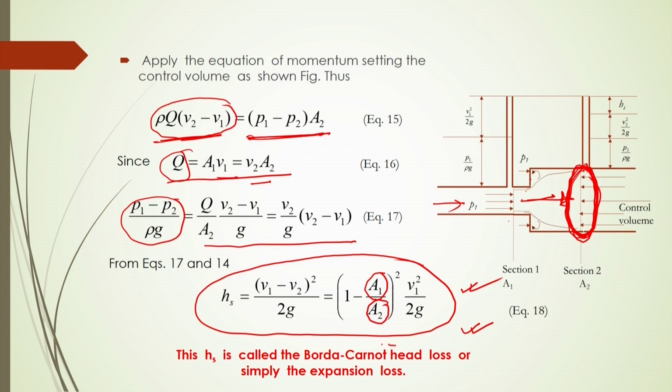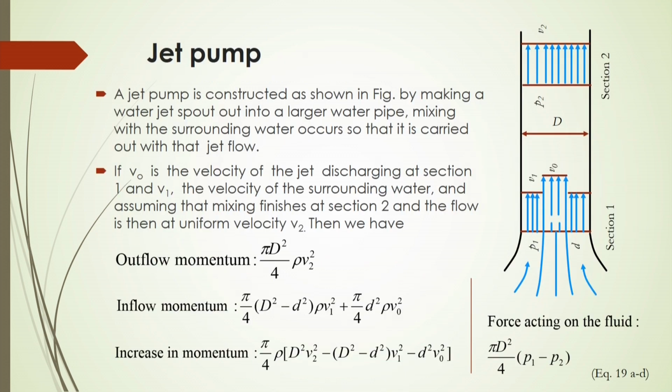You have to remember this Borda-Carnot head loss, which is called the expansion loss. You can easily calculate it once you know the velocity through the pipe at cross section 1 and the cross sectional areas of these two sections. Another example of the momentum equation is the jet pump.